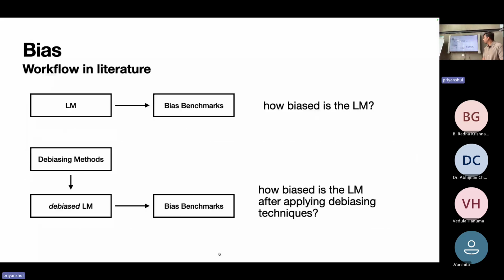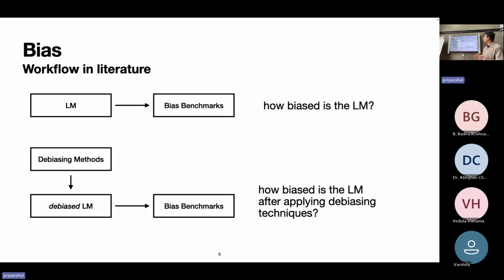In literature, the workflow has been such that we have three components. We have a language model which is biased. We have bias benchmarks which measure model bias. And then we have debiasing works which try to combat the issue of bias or debias language models.